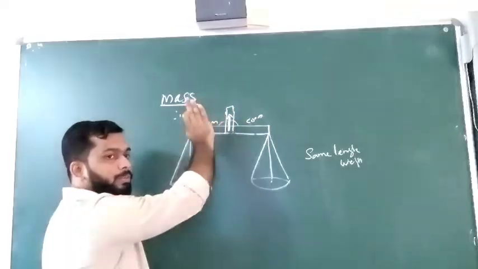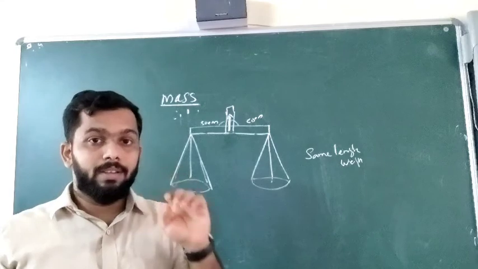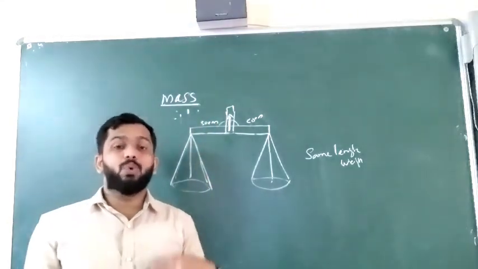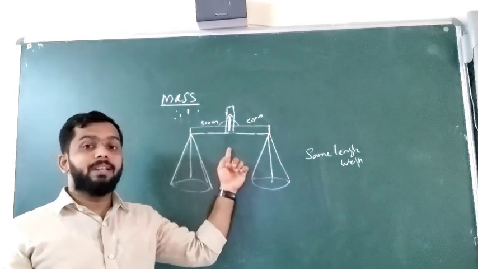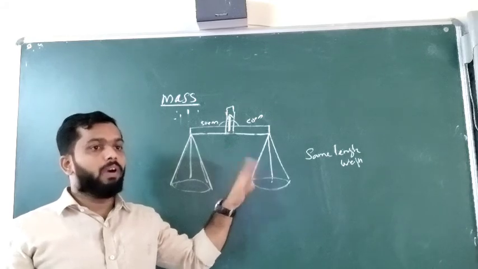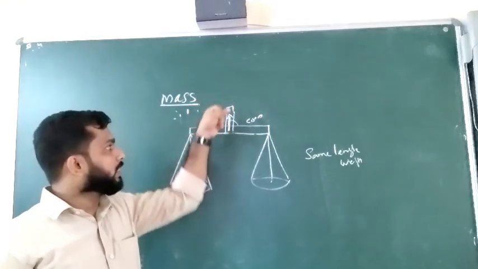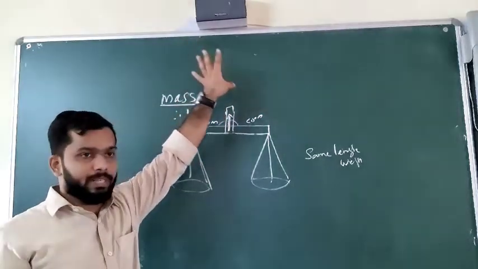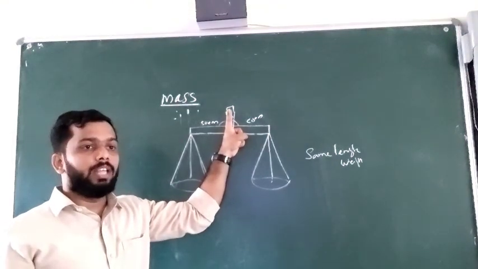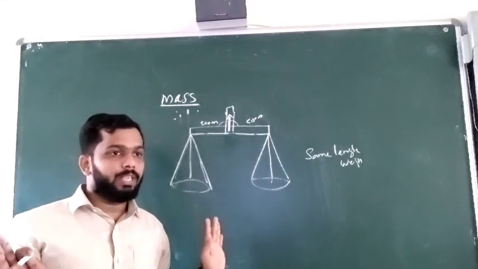That means the pointer will be showing like this. Just before taking a measurement, if you want to make sure whether this beam balance is accurate or not, what you have to do is, without any material on the pan, just hold it or suspend it somewhere. If this pointer is showing sharp at the middle, then we can say that this beam balance is perfect.